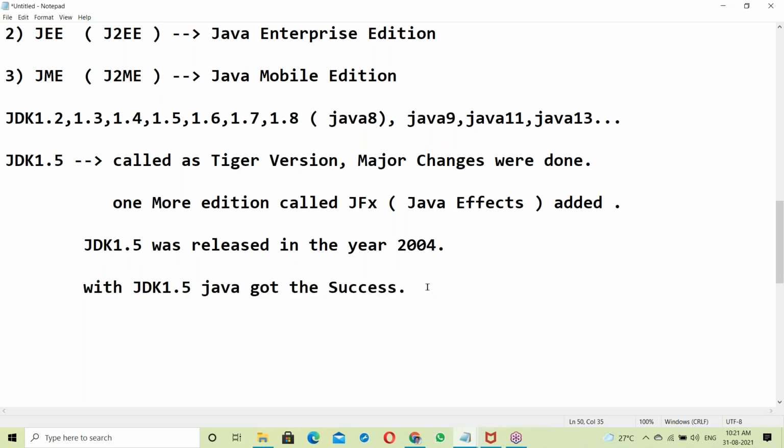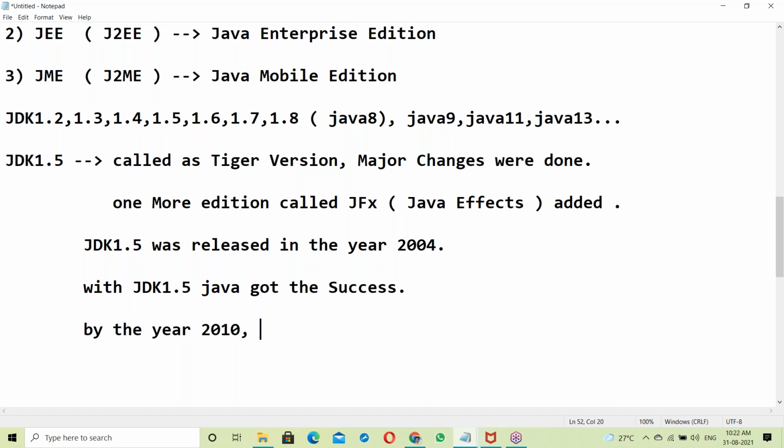By the year 2010, almost all existing projects migrated to Java.